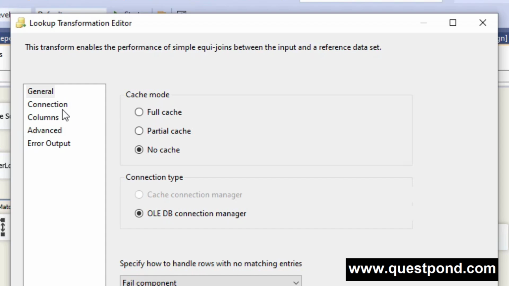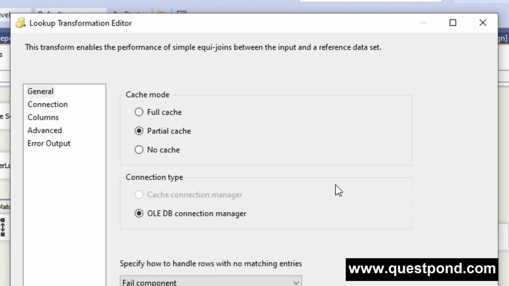Okay, now comes the third and final mode, the hybrid of the two, that is the partial cache mode. Partial cache mode means the value from the input source is first checked in the cache memory. If that value does not exist, then it will query the reference data warehouse.